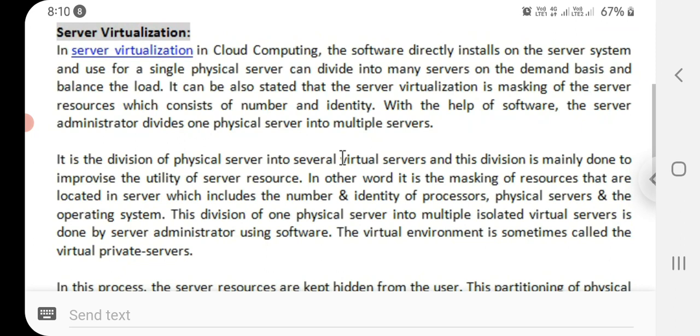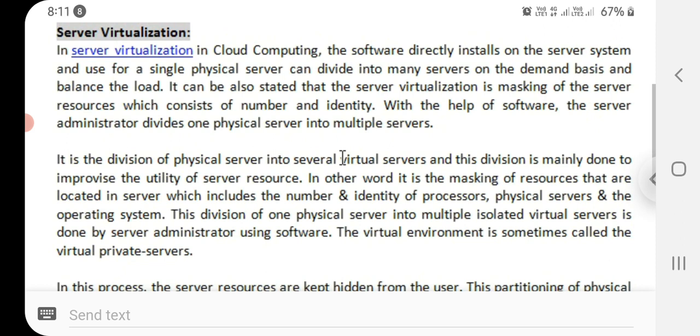This division of one physical server into multiple isolated virtual servers is done by the server administrator using software. The virtual environment is sometimes called virtual private servers. In this process, the server resources are kept hidden from the user.